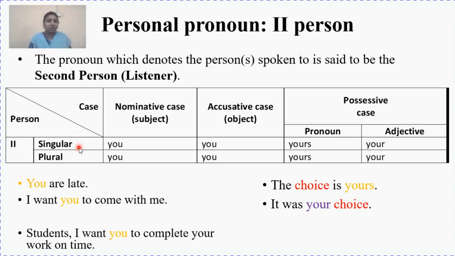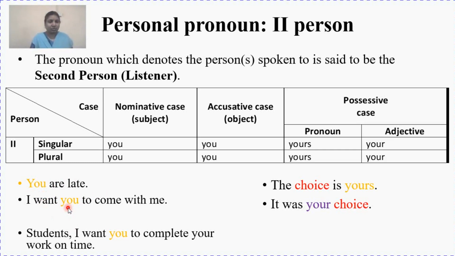Here also I have number, singular or plural, and case, subject and object. The only thing is, whether it is singular, plural, subject or object, the pronoun does not change. The pronoun is only "you": you as a singular, you as plural, you as subject and you as object. You can see here, "You are late," subject. "I want you to come with me," object. Both of these are singular. We know who is late, one single person is late. So you are late.